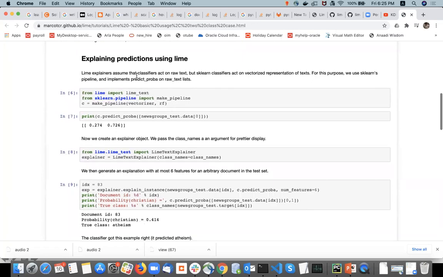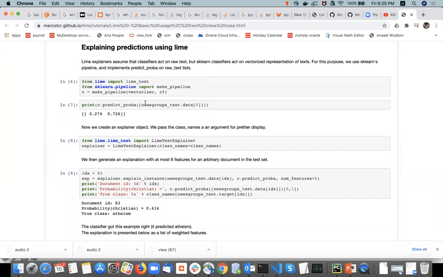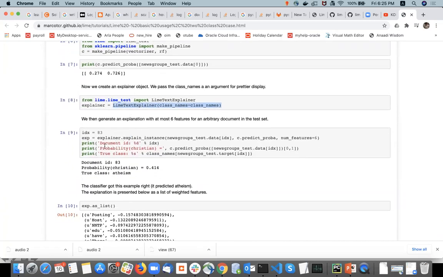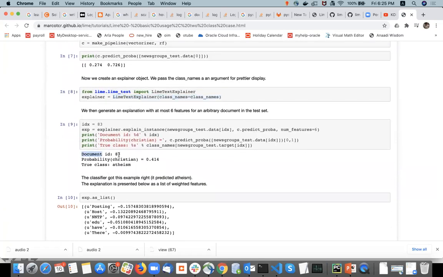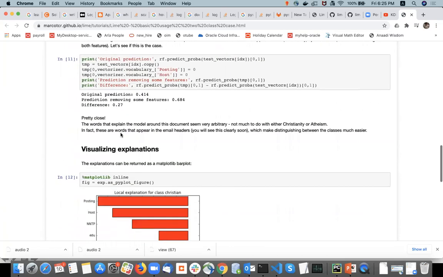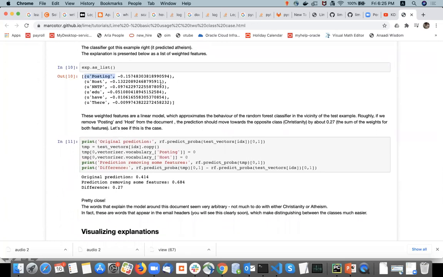Now they are trying to explain the predictions using LIME. So here we have instantiated the LIME text explainer. Now suppose we take out some document, it is the third document. The probability of Christianity is 0.414 and the true class is atheism. The classifier got these feature importances, the explanation got these feature importances, the LIME explanations.